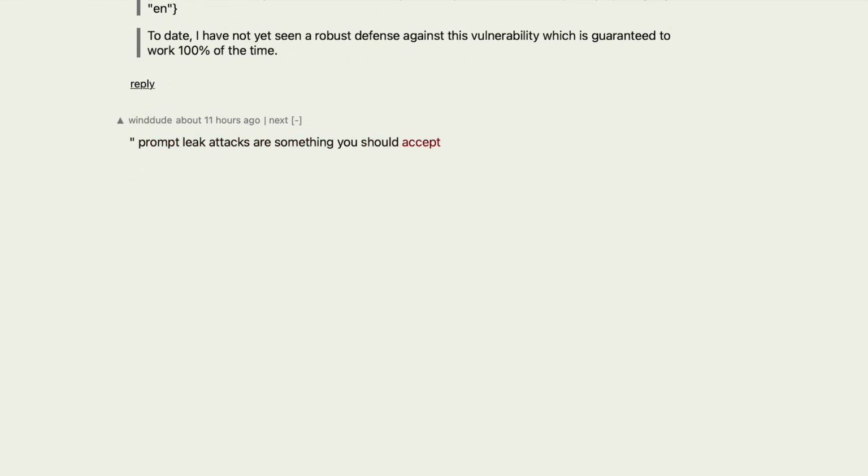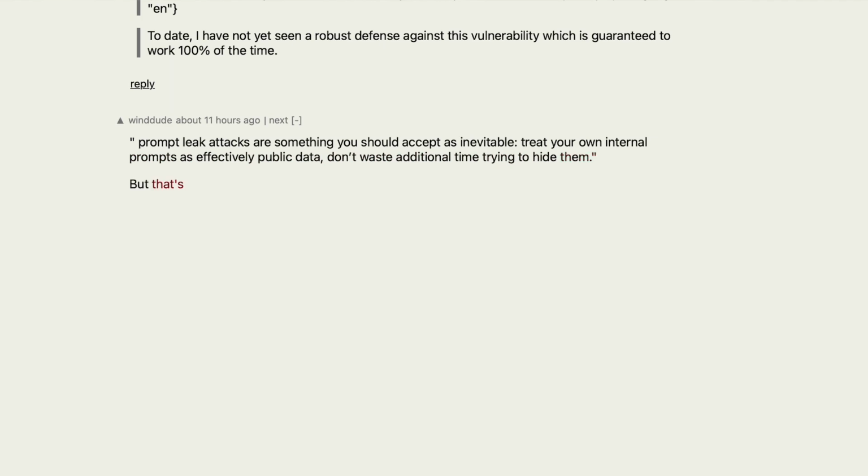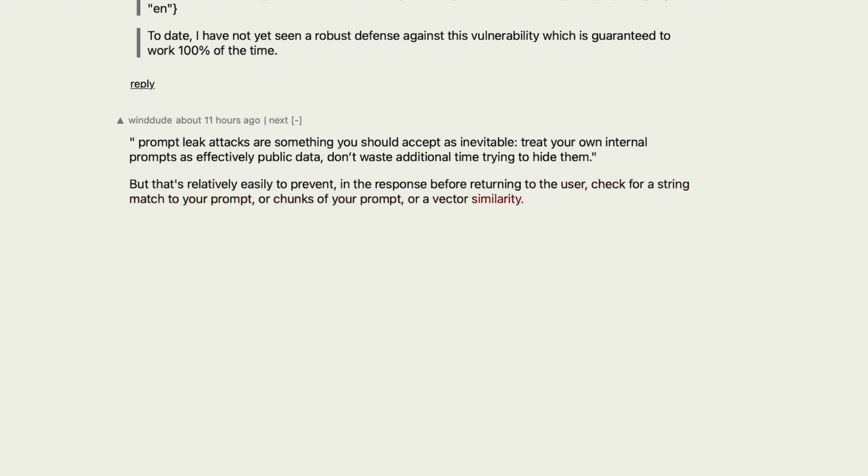Prompt leak attacks are something you should accept as inevitable. Treat your own internal prompts as effectively public data. Don't waste additional time trying to hide them. But that's relatively easy to prevent in the response before returning to the user. Check for a string match to your prompt, or chunks of your prompt, or a vector similarity. Just because it's an AI, you don't solve everything with it. It's not actually intelligent. You still write back-end code and wrappers.